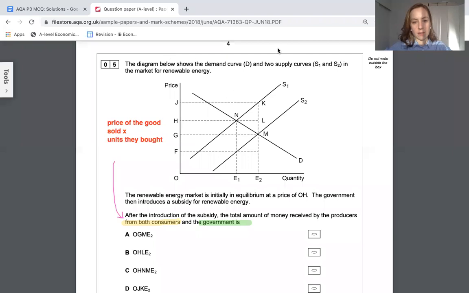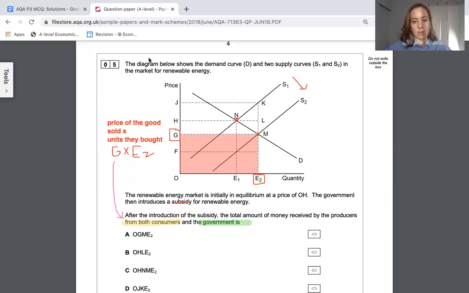So here we have a subsidy causing the shift from S1 to S2. So we're moving from an equilibrium N to the equilibrium M. So the price of the good is now G, and the units bought is E2. So the amount consumers spend is G times E2, which in other words should be all of this area here.